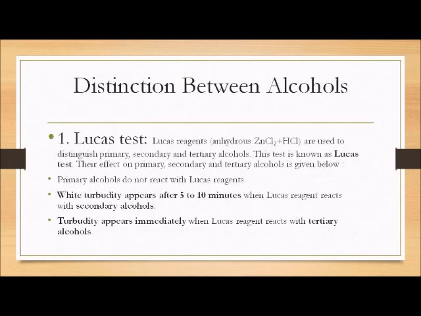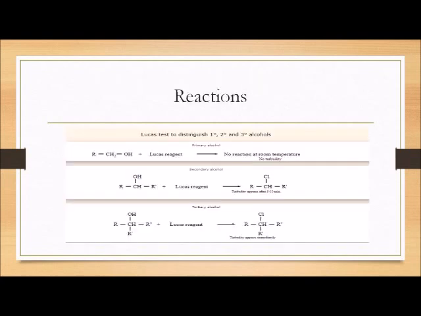Now, how can you distinguish between primary, secondary and tertiary alcohols? It can be distinguished, number one, by the Lucas test. Lucas reagent is a mixture of anhydrous ZnCl2 plus HCl, which is mainly used to distinguish between primary, secondary and tertiary alcohols. This is known as the Lucas test. Primary alcohols do not react with Lucas reagent, but secondary alcohols give turbidity after 5 to 10 minutes, but the tertiary alcohols give turbidity immediately. These are the reactions of primary, secondary and tertiary alcohols.